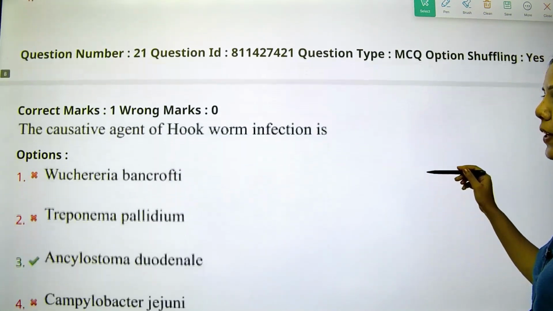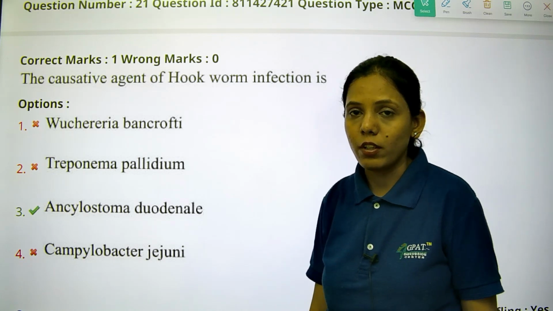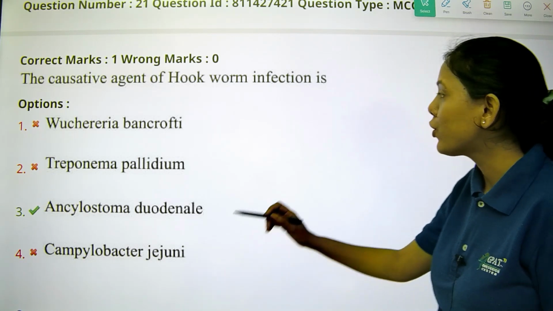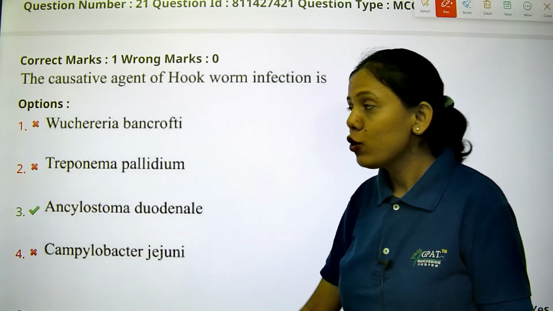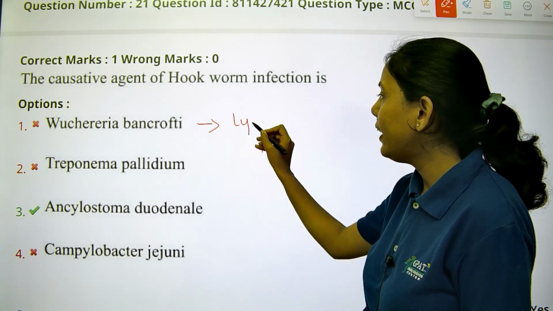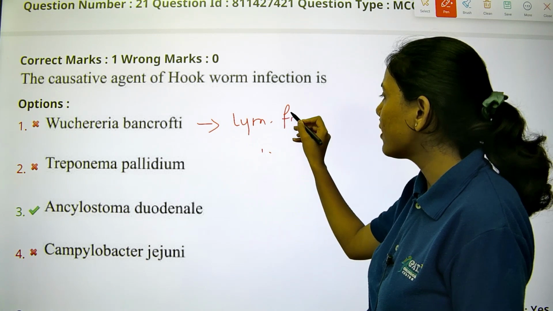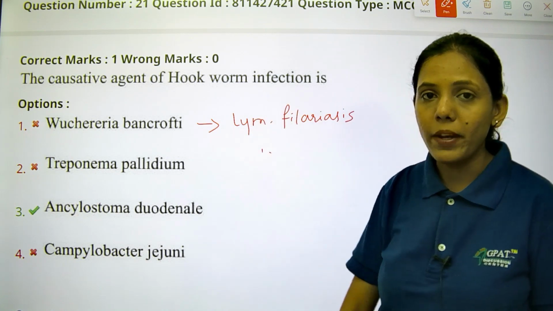Let's see the next question. The causative agent of hookworm infection. The first option is Wuchereria bancrofti. W. bancrofti causes lymphatic filariasis, but they are asking about hookworm infection.